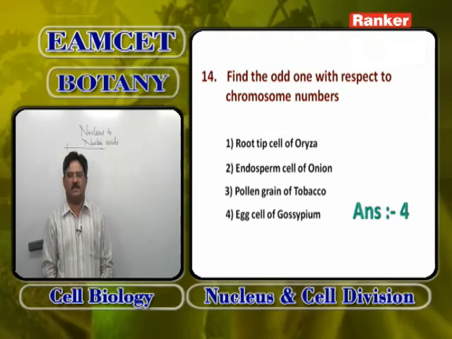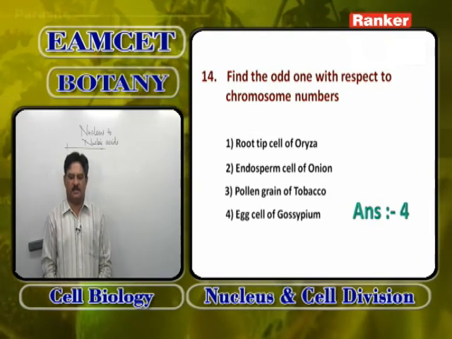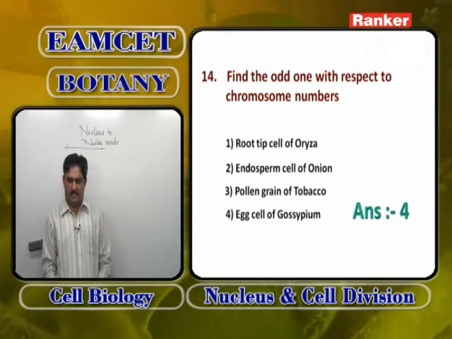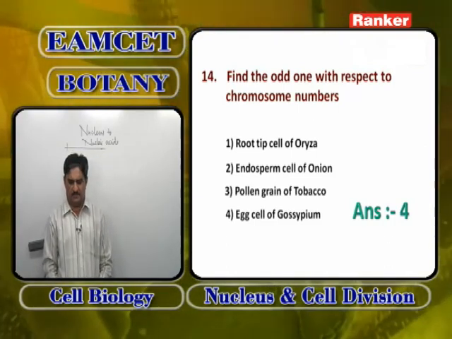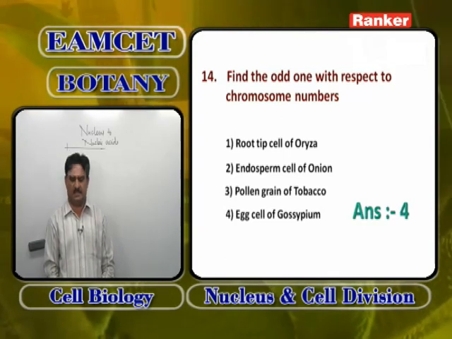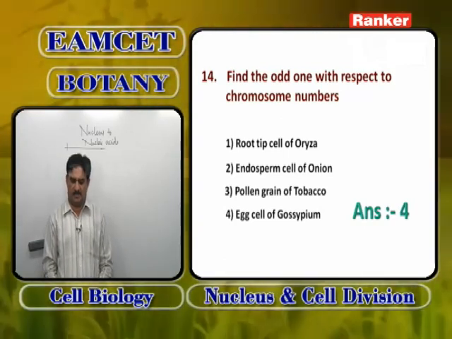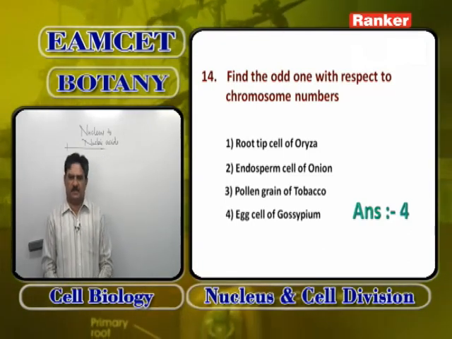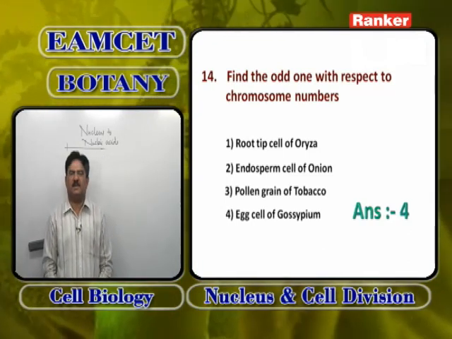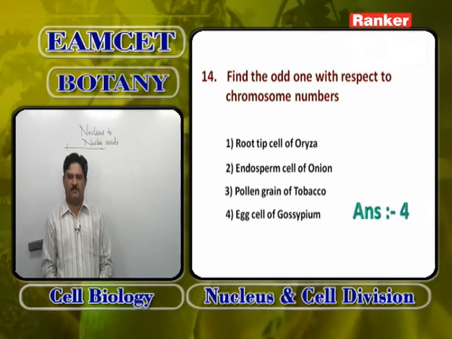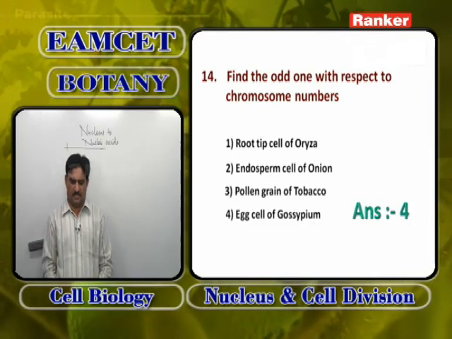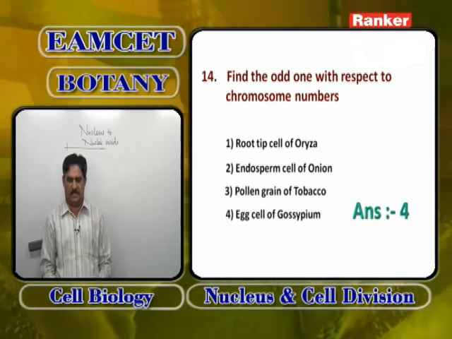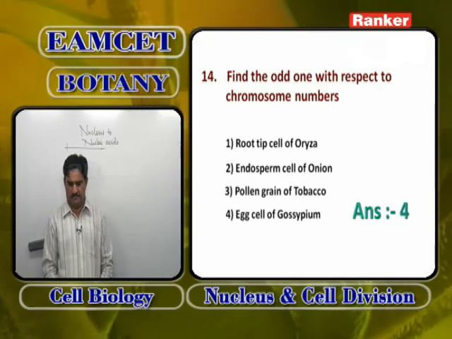So, root tip cell of Oryza is 24 chromosomes. Endosperm cell of onion or Allium is 24 chromosomes. Pollen grain of tobacco is 24 chromosomes. Egg cell of Gossypium is 26 chromosomes. So the odd one out is the egg cell of Gossypium, which is 26. Here the answer is 4, egg cell of Gossypium.